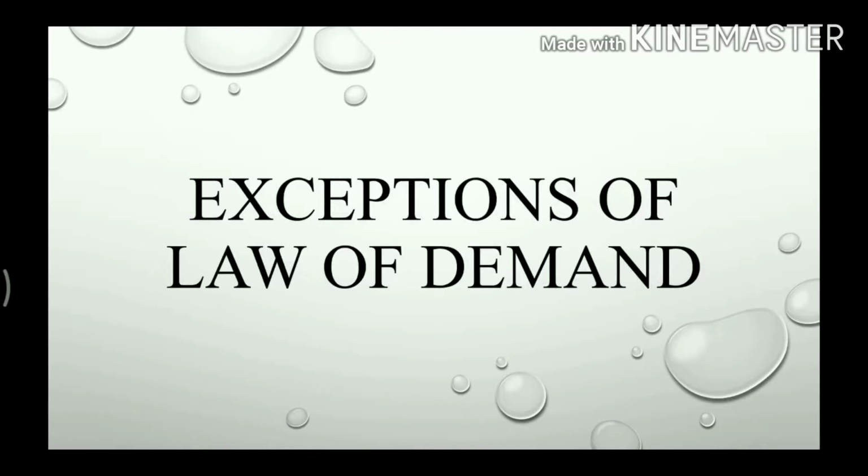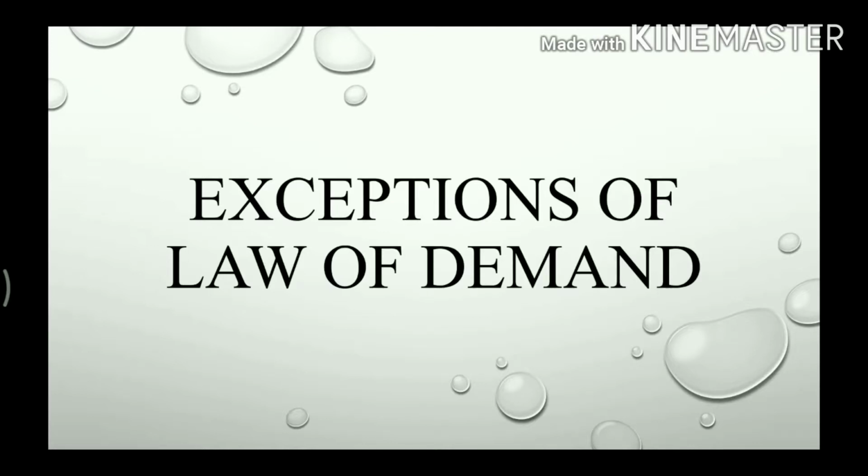In the previous video, I explained the law of demand. It states that people will buy more at lower prices and buy less at higher prices. It means if the price is high, the demand is low, and if the price is low, the demand is high. We also know the reasons why the demand curve slopes downward from left to right. But there are some exceptions to the law of demand, where if the price is high, the demand is also high.